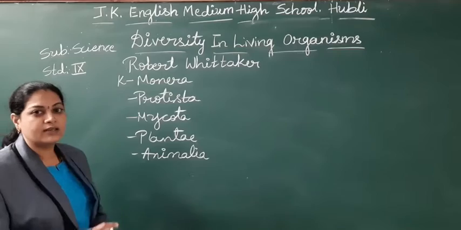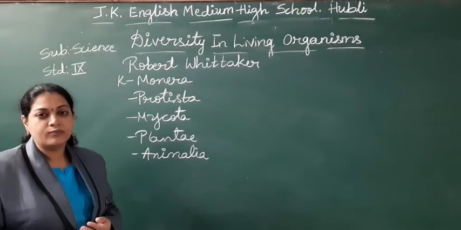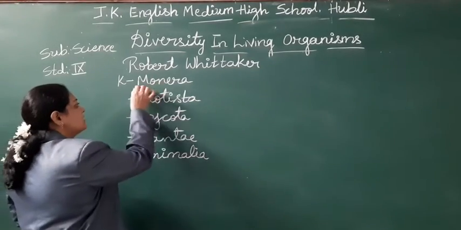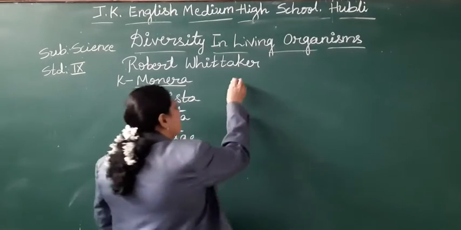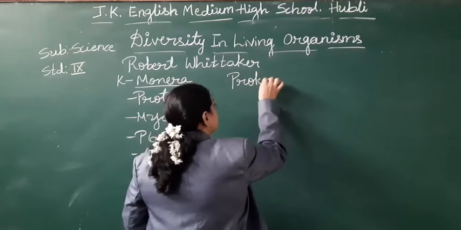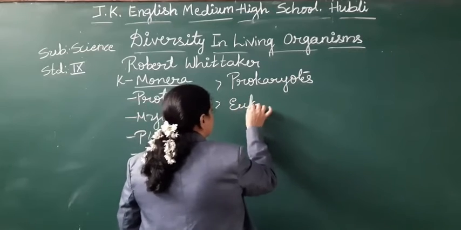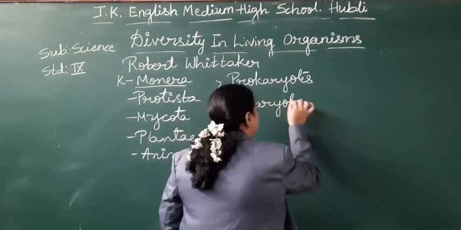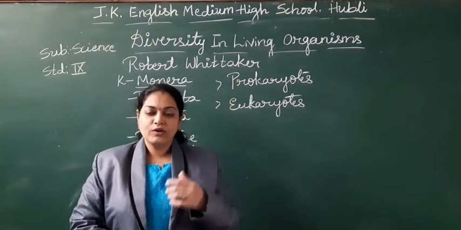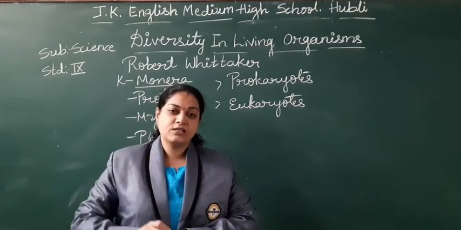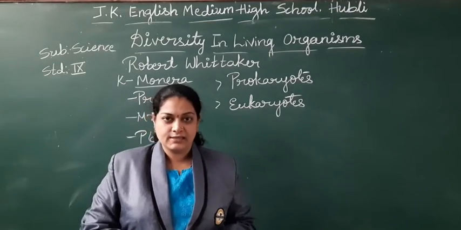Let us study all these kingdoms one by one: what are the characteristics, and which organisms come under which kingdom? Before we start with the Kingdom Monera, we have to discuss one more point, students. That is prokaryotes and eukaryotes. We are dividing the organisms as prokaryotes and eukaryotes. How are you going to divide the organisms as pro and eu? Based on the presence or absence of the nucleus.